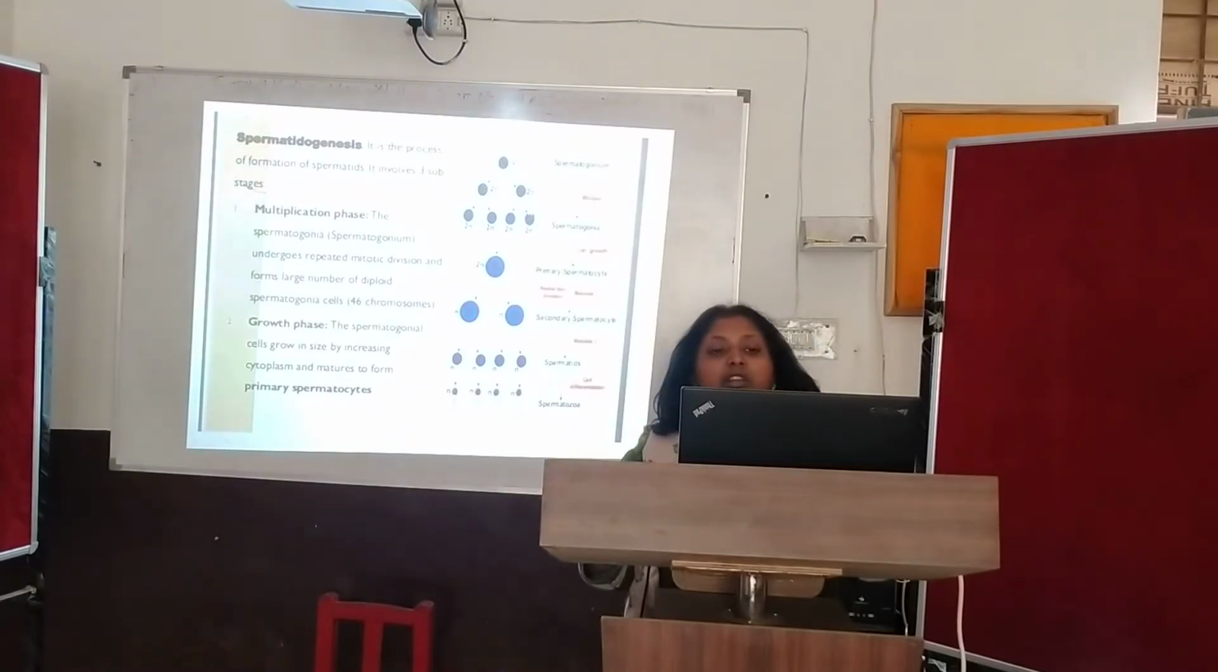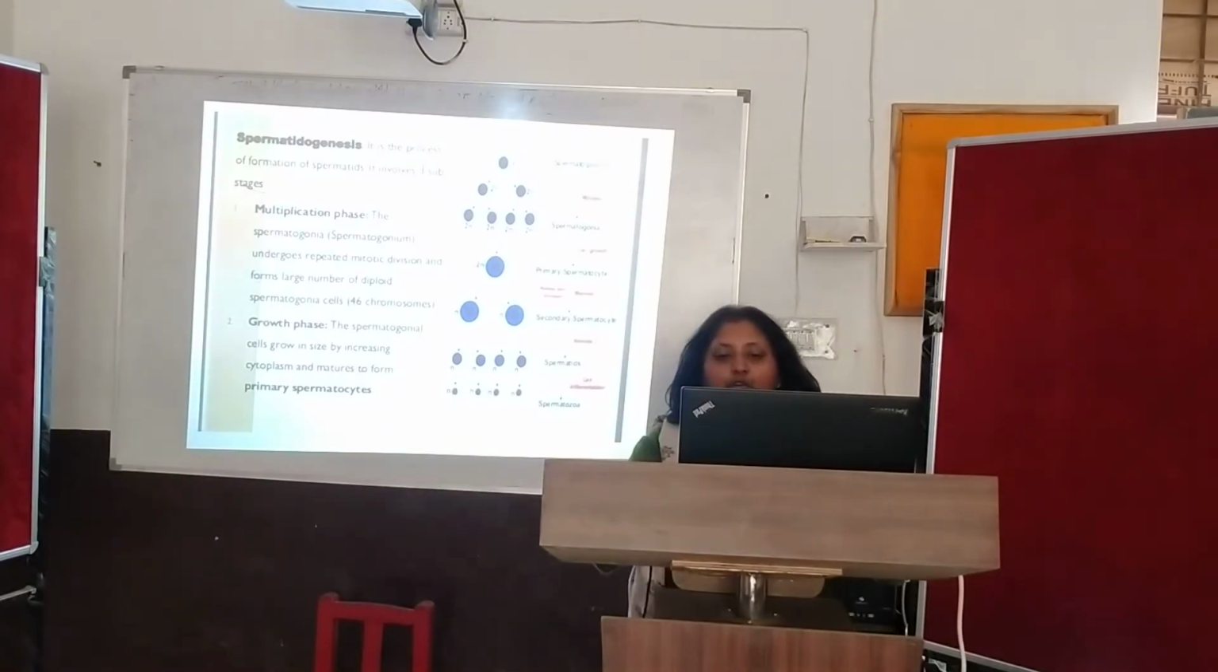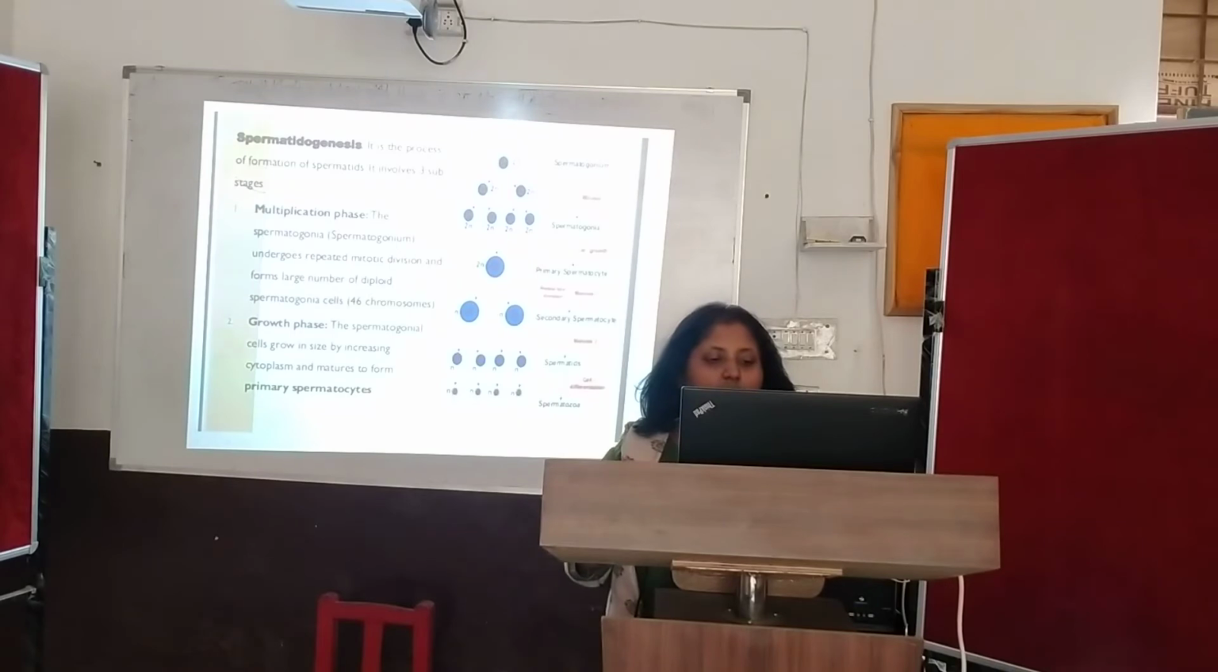So now the cells have increased in number and grown, and they are all diploid. Now this is called spermatogonia. This spermatogonia undergoes a proper cell growth. How is the cell growth occurring here in spermatogonia? The cytoplasm increases, and then it becomes what is called